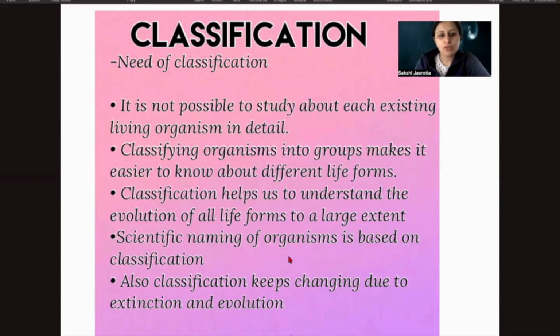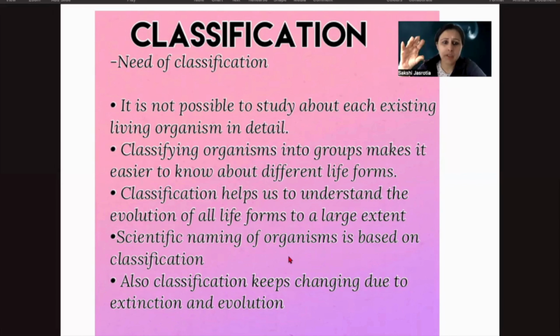Now let's talk about classification. What is the need for classification? What is the requirement, right? So look, there are so many organisms present on earth. They are microscopic, some are bigger in size, some are huge, some are plants and aquatic. According to all the different areas where they are found, there is a variety of organisms present. So it is very, very difficult to study each one of them.